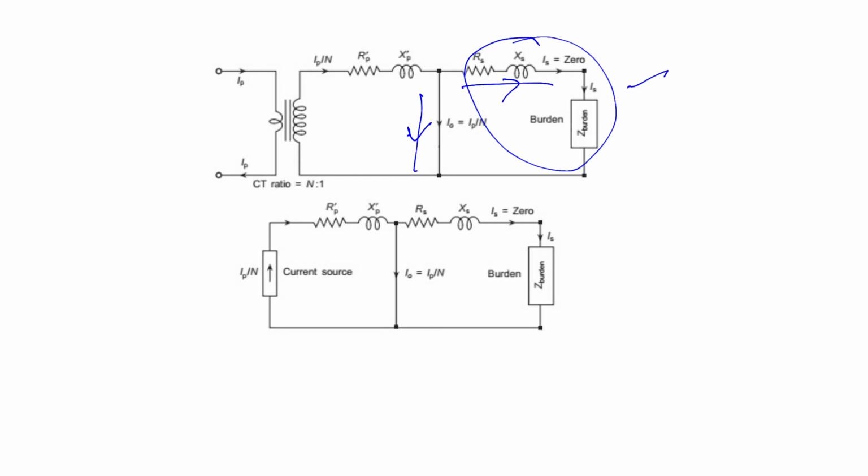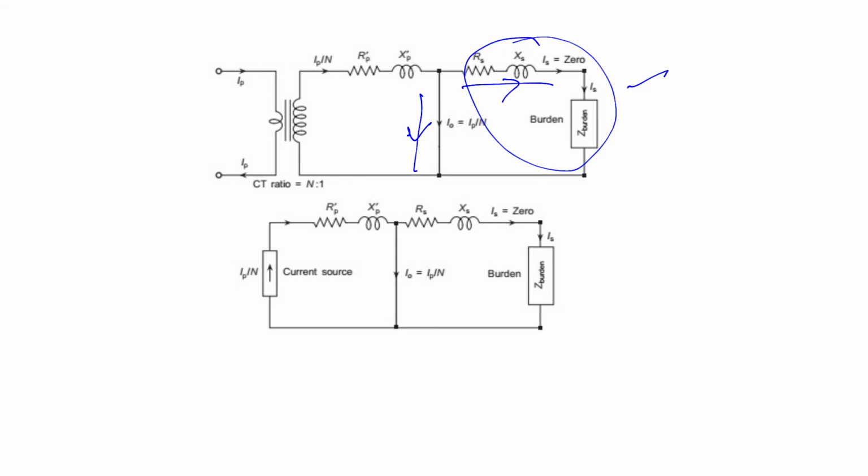So the maximum of the current is taken by this branch. We replace this magnetization branch with the short circuit to signify the fact that the magnetization branch is taking up all the secondary current and none is available to the burden. So this is the circuit model for the saturated CT.